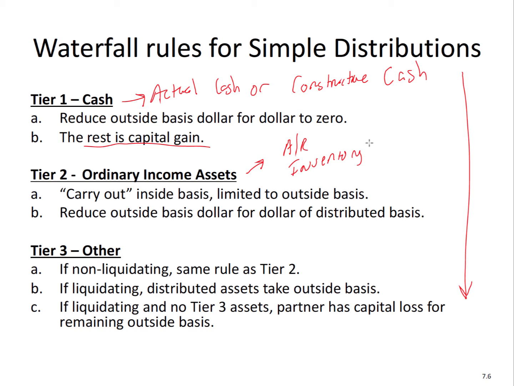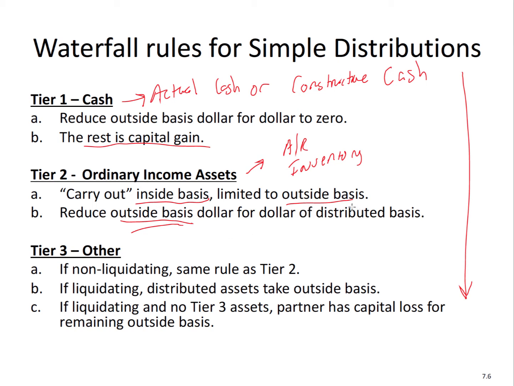So this reduces the basis, and we give that full amount to the basis. So we carry out the inside basis, meaning that whatever basis the item has in the partnership gets carried over to that actual item distributed by the partnership, but it's limited to the overall outside basis. And this reduces the outside basis of the partner, which is his or her basis in the partnership interest, dollar for dollar. All right.